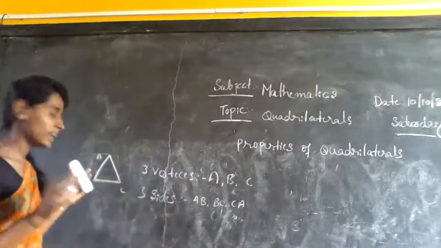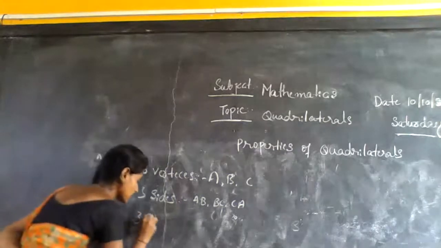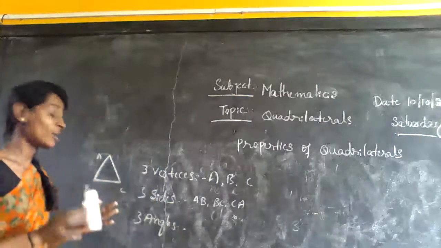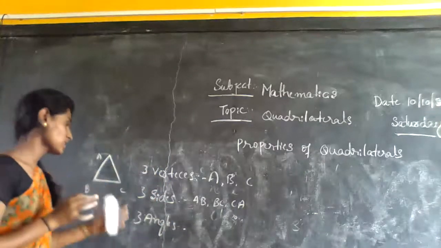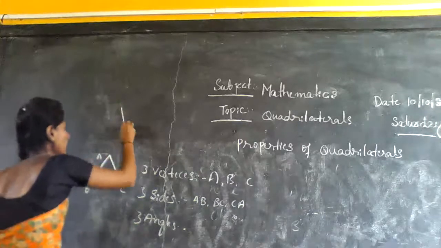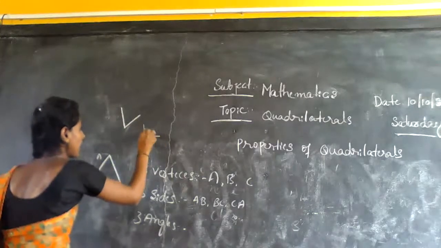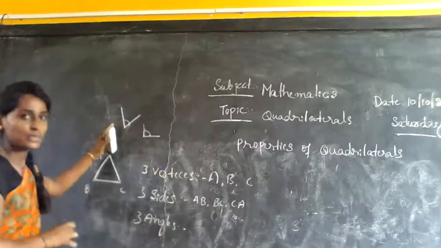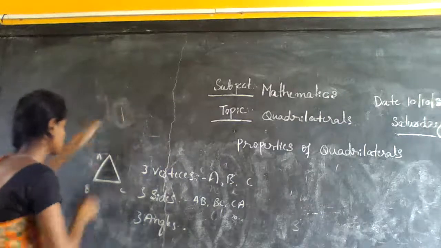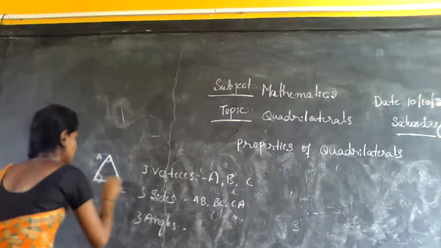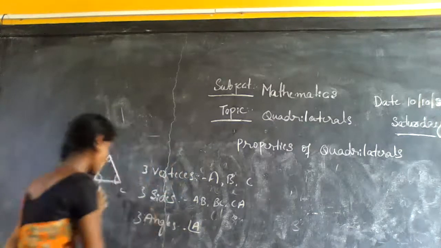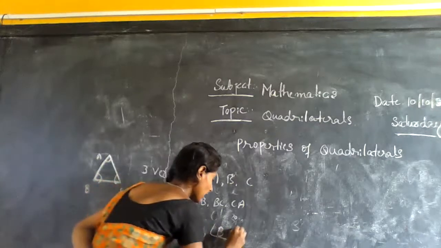Then this triangle has another property. This triangle has three angles. What is an angle? An angle is the space between two intersecting lines. The space between two intersecting lines is called an angle. This triangle has three angles: angle A, angle B, and angle C.